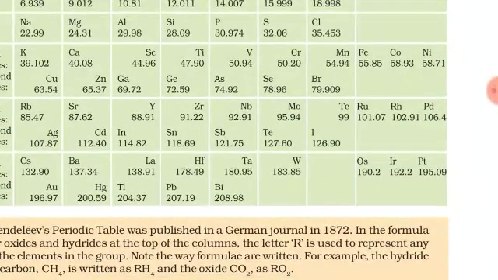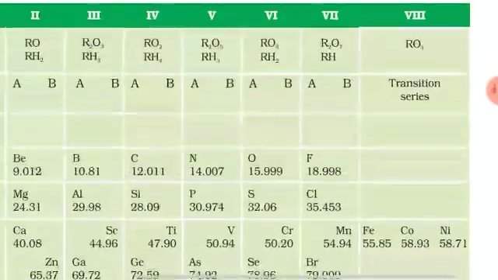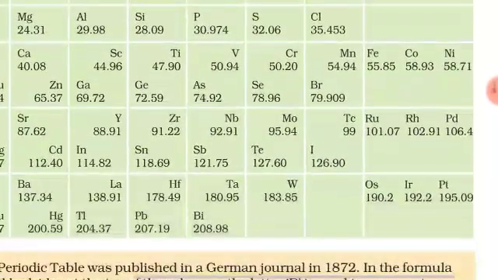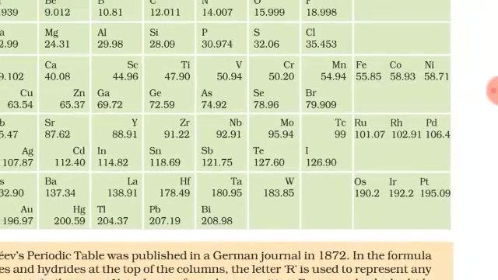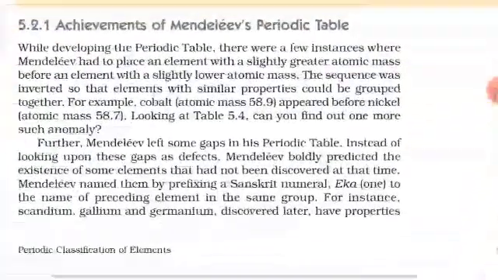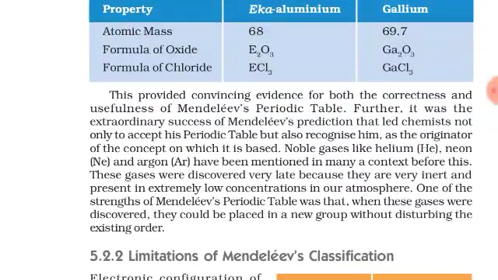For example, cobalt and nickel, as you can see here in this periodic table, have very little atomic mass difference, so he placed them nearby, and in the transition series he kept elements with only small atomic mass differences. And one of the most important achievements was that after the discovery of the noble gases, the stable elements like helium, neon and argon, which were discovered late, he made a separate column for them in this periodic table, so that the full periodic table doesn't get disturbed.